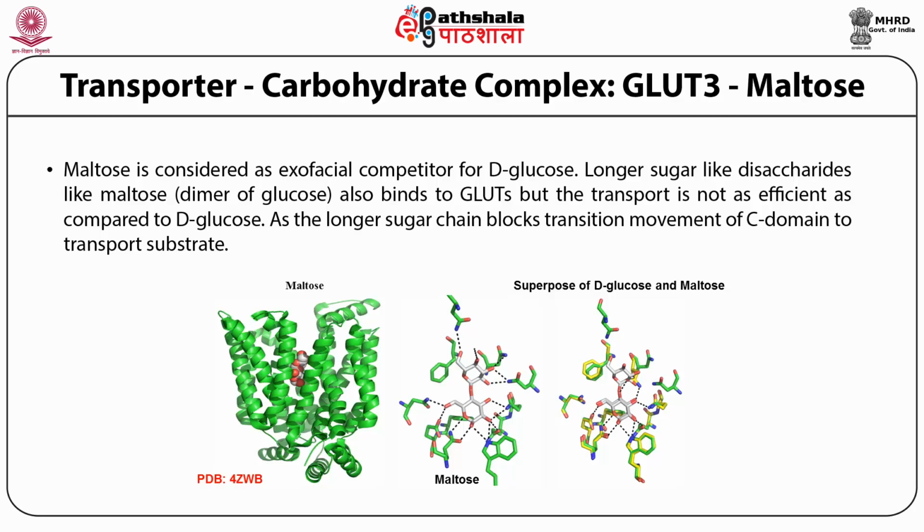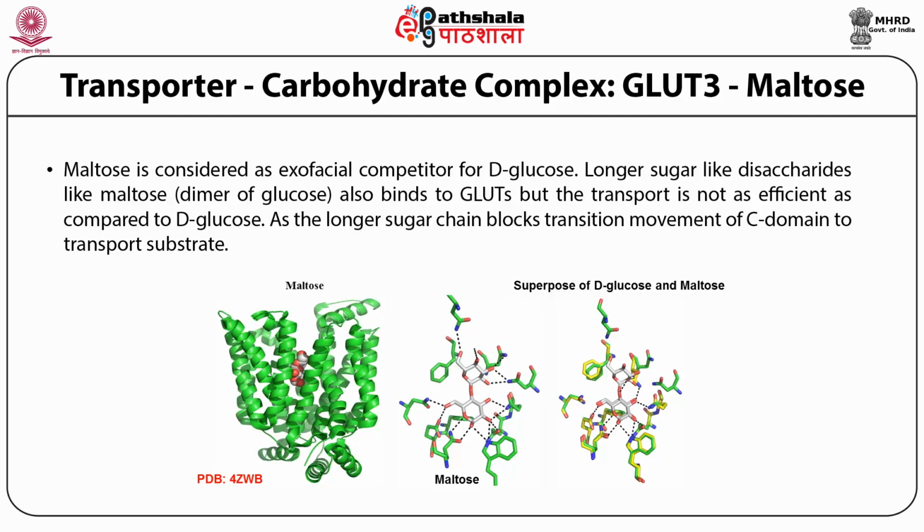On the right side you see two figures, where in one you see the interaction of maltose, which is shown in cyan. So here also the tryptophan is recognizing the sugar, which is the alpha D-glucose, and you see that the disaccharide is much longer.